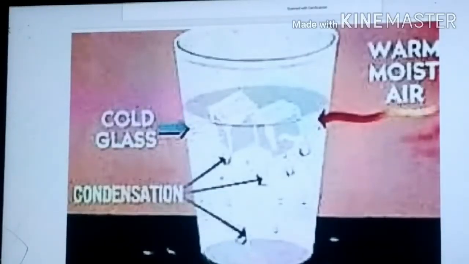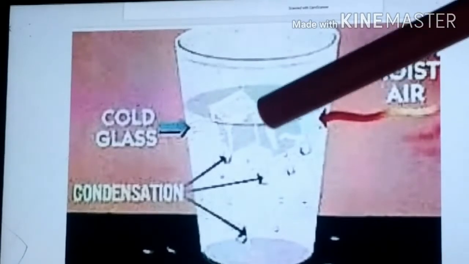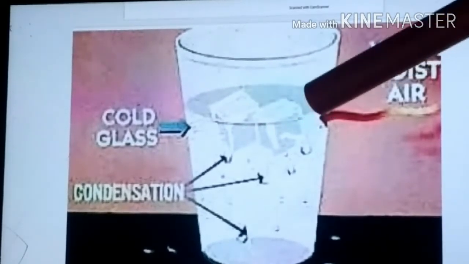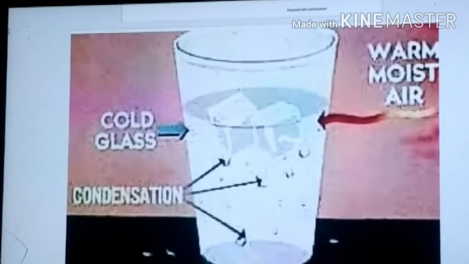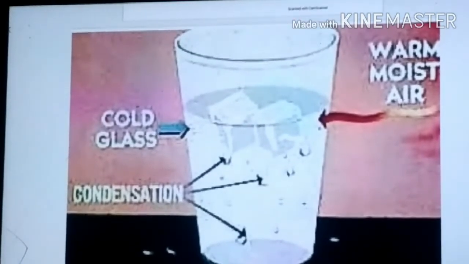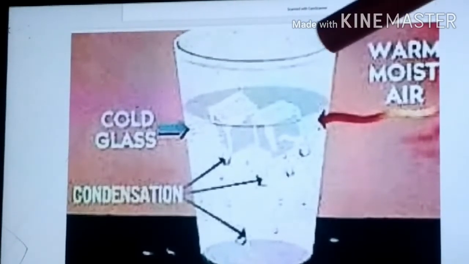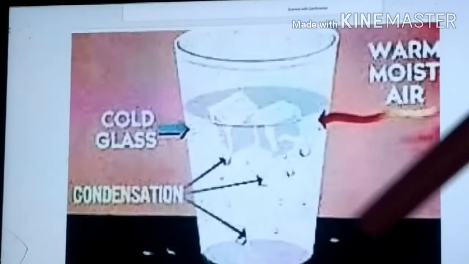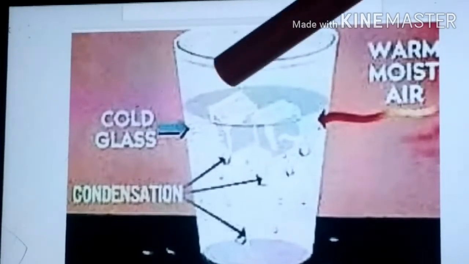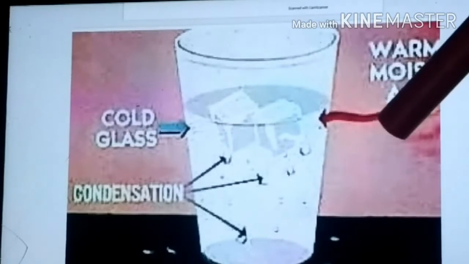Now, in this picture you can see a glass. In that glass ice is taken. So what happens: as there was warm moist air present in the surrounding, when I place the glass filled with ice, the surrounding air around this glass becomes cool.